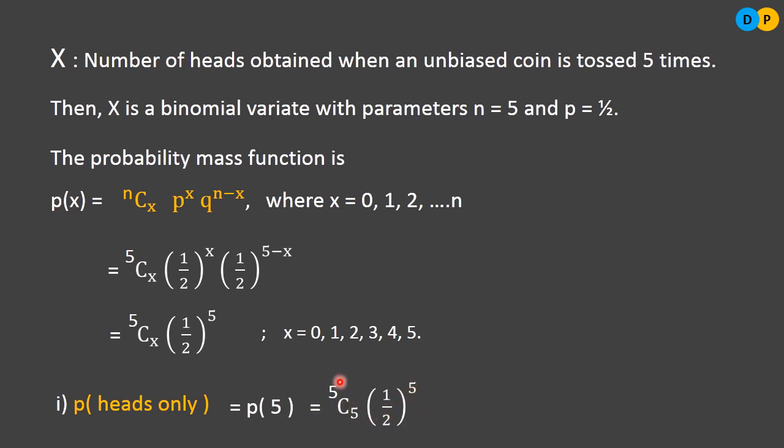5C5 is nothing but the nCr formula, n factorial divided by (n minus r) factorial into r factorial. 5C5 will give you the value 1. So the answer is 1 by 32, because 1 by 2 to the power 5 is 32. So 1 by 32 is the answer for getting all the heads. The probability of getting all the heads is 1 by 32.